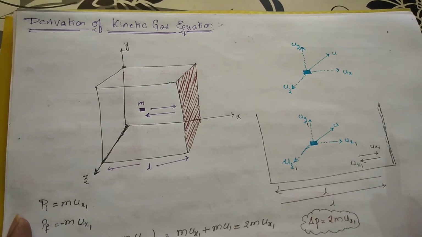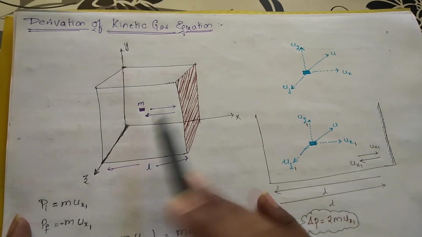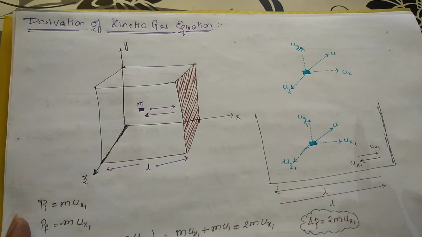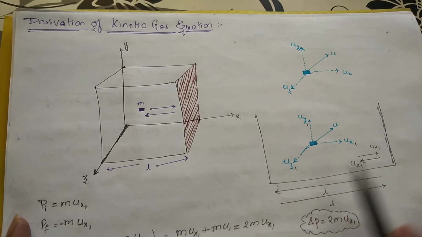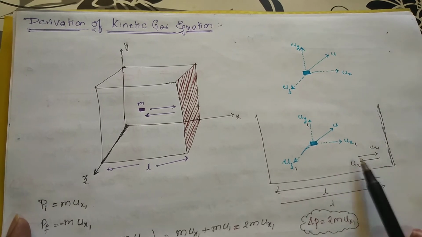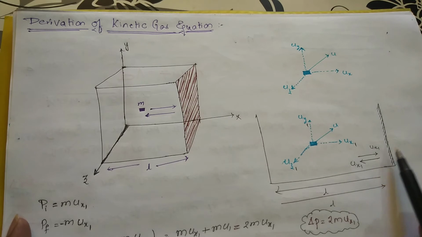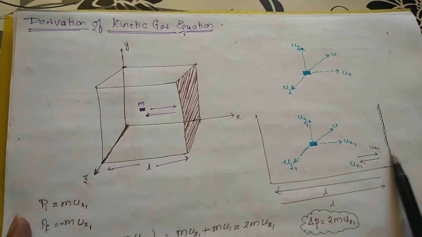We have already said that total energy is conserved. We are having only one particle, so automatically energy is conserved. So due to the collision of gas molecules with the container, there is no loss in energy, no loss in kinetic energy, no loss in momentum. First it has come here, it has hit the wall, it goes again, it hits this one, and again it comes and hits this one.